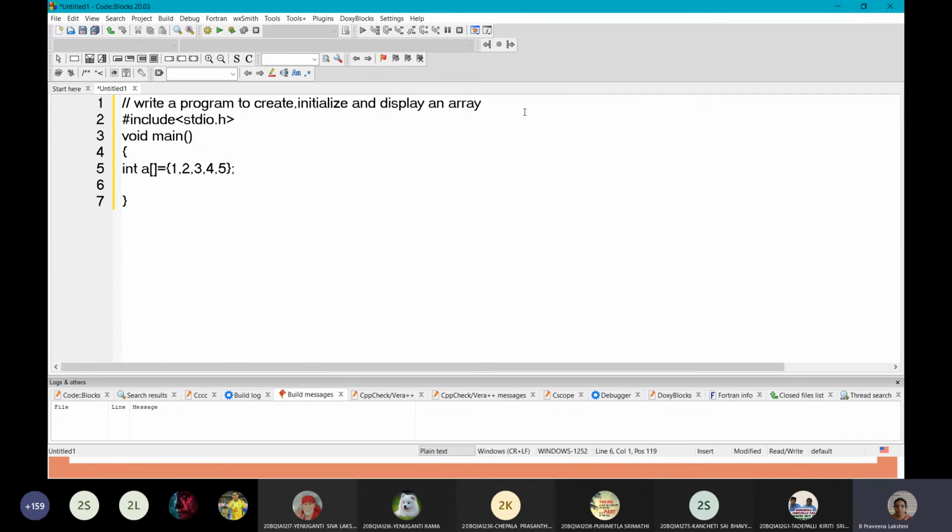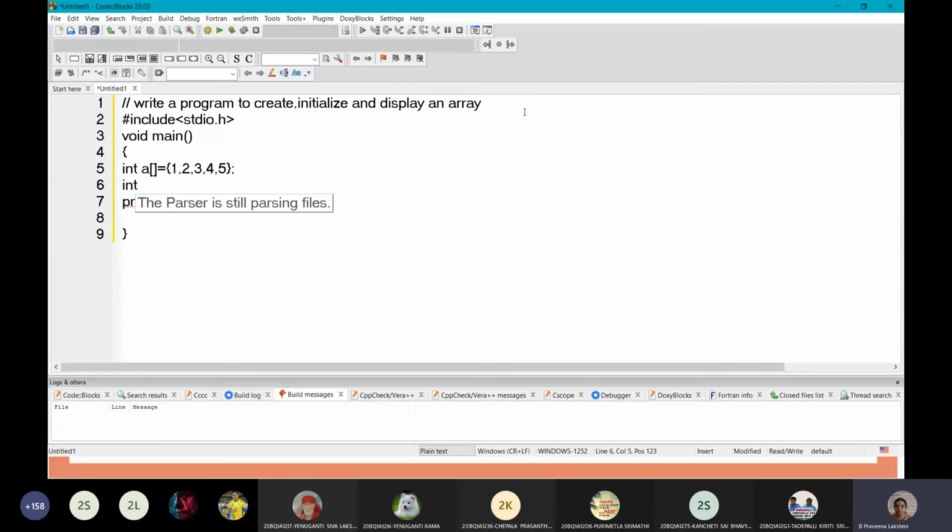Now we have to display the array. Okay, this first statement is for create and initialize. Now we have to display the array. So printf, give a message: Array values are. Now we have to display the array, so use a for loop and display the array.